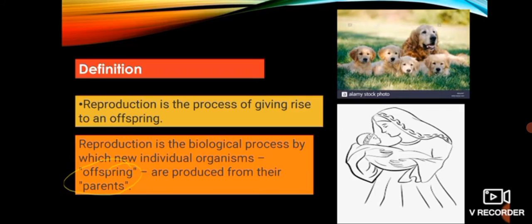And dear students, the systems which are present in our body, that is digestion, respiration, excretion, circulation, along with all these processes, reproduction is also a very necessary process for the survival of the human being. If reproduction does not continue, it means that it stops the growth of the particular species. So reproduction is a very necessary and very required process. Okay, now moving on to the next topic.